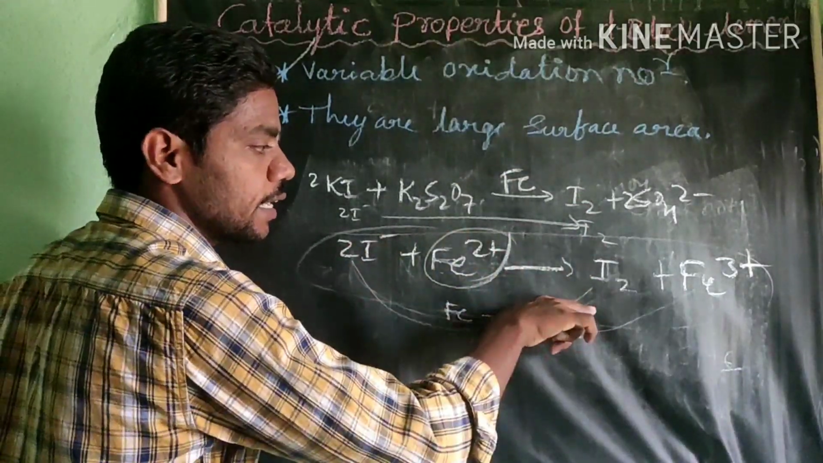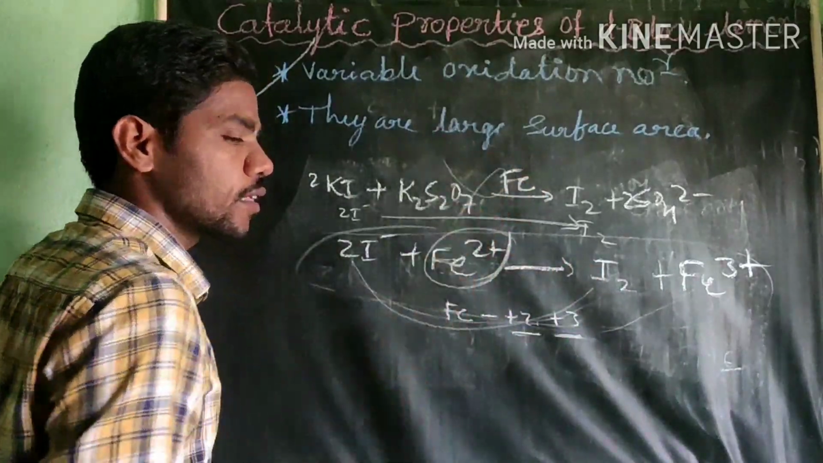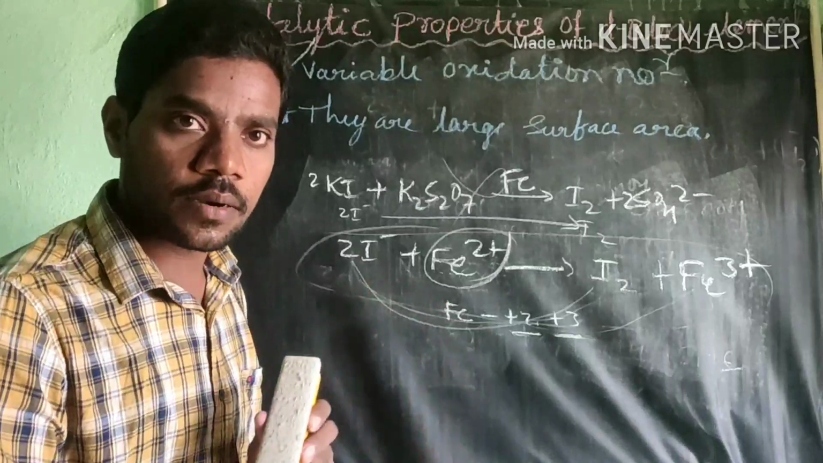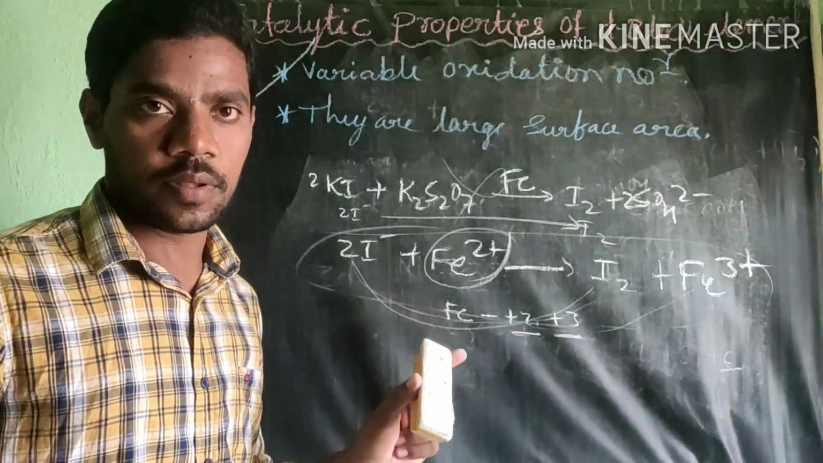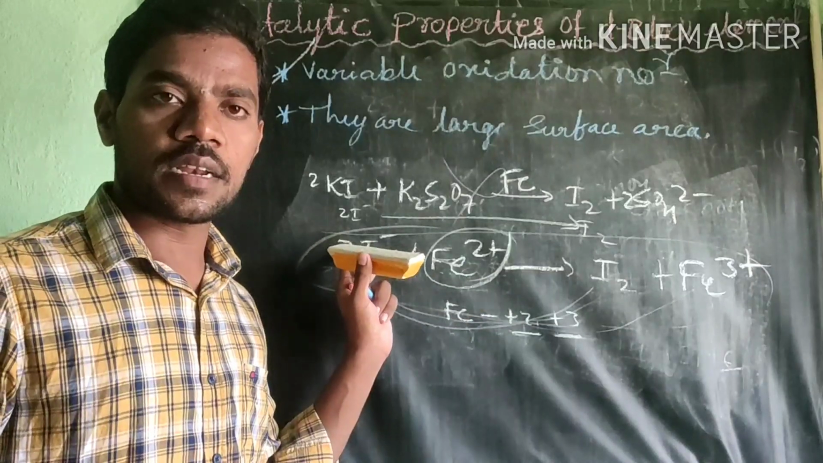If it is not gaining or losing the electron, this reaction does not take place at all. Due to this interconversion, electron transfer only, this reaction is taking place. If it is not giving or losing electrons, this reaction is not going.